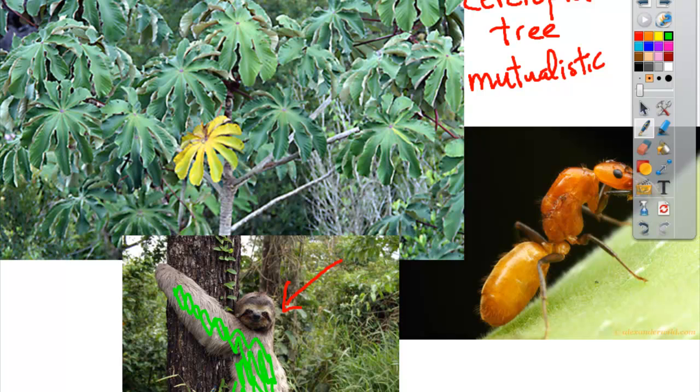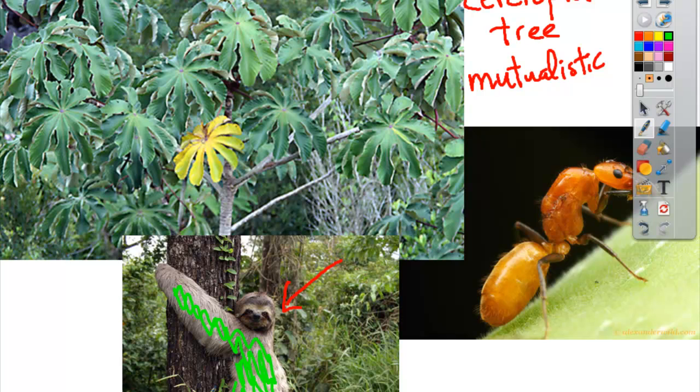What happens is a sloth grows algae within its fur. Now, I just said that these ants will attack anything that's in a Cecropia tree. Well, that algae that grows on a sloth actually repels these ants. So a sloth will go up into a Cecropia tree, the algae growing in the fur will repel the ants, they won't bother it, and that sloth can sit in that tree for as long as it wants and nothing will ever come to eat it or attack it.